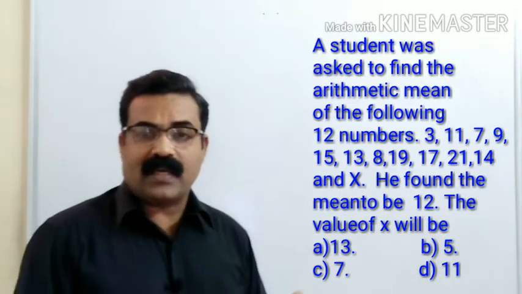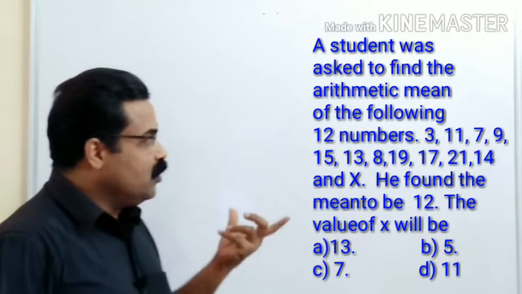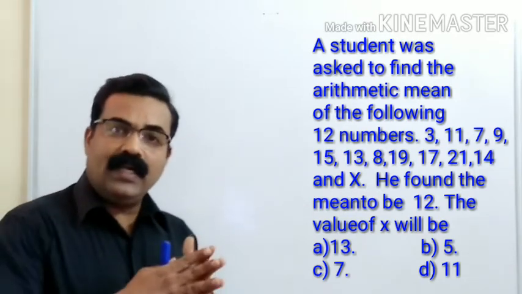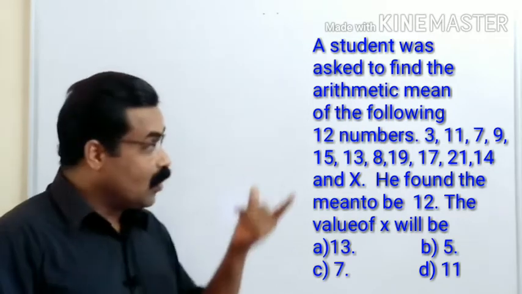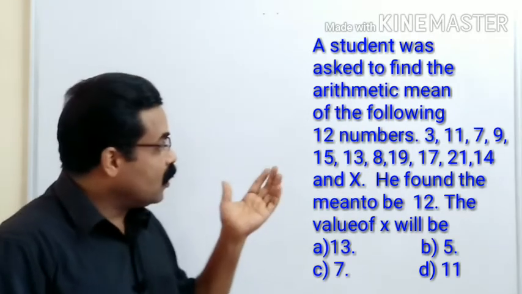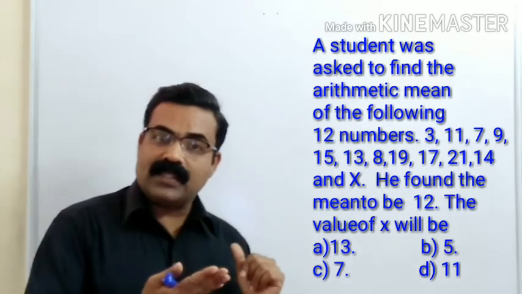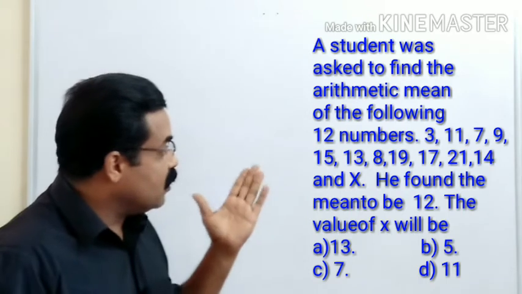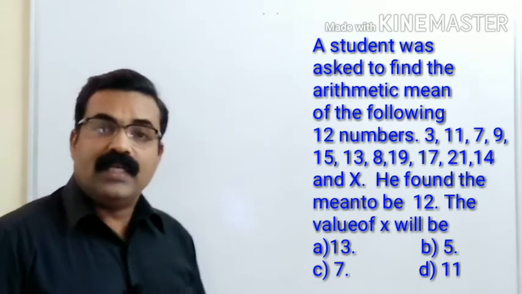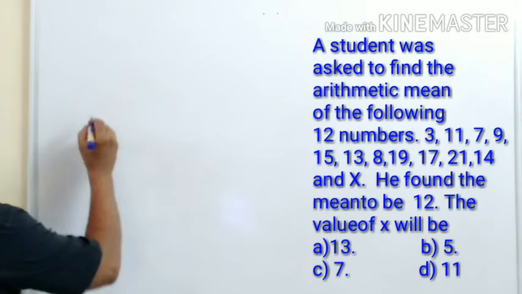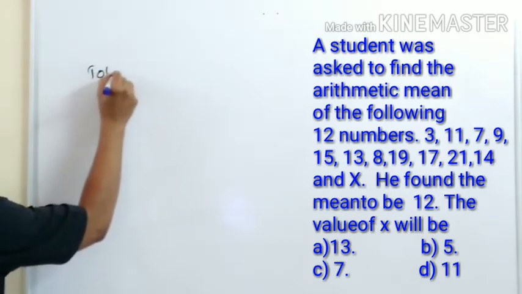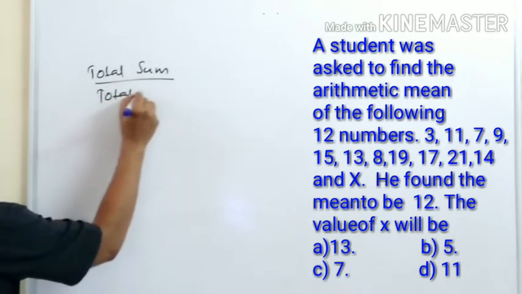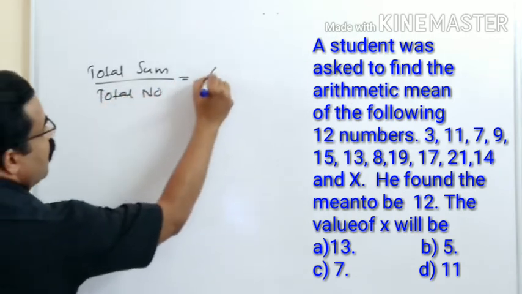So this type of question is very common, students. So what do we have to do? The numbers are given to you and one of the numbers is x. We have to add all the numbers and divide by the total number. Here the total number is what? The total number is 12. So total sum divided by 12, you will get the average. And the average is also given to you in the question. The student got the average equal to 12. So we can say from this question, the total sum divided by the total number is equal to the average.